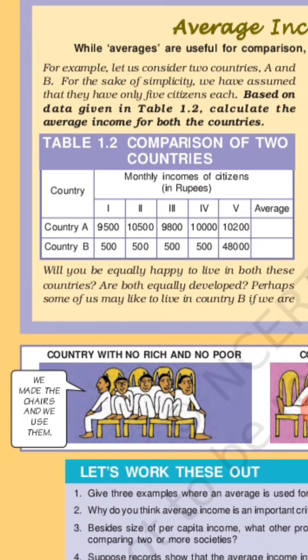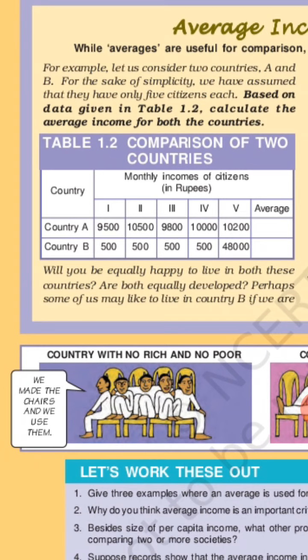For the sake of simplicity, to make our answer easy and simple, to understand clearly, we have assumed that they have only 5 citizens each.